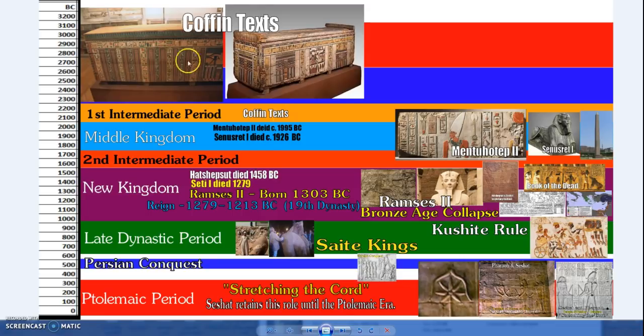And during that time, that's where we find the oldest surviving Coffin Text, and that's one of the names because these texts were written on coffins, and very similar to the Book of the Dead, but these were limited to the tombs of rich people, whereas now everyone focuses on the kings. Joanna Fletcher does some lovely work. She looks into the details of normal Egyptians, the commoners as well, and their burial ceremonies and rituals, but Coffin Texts from about the First Intermediate Period.